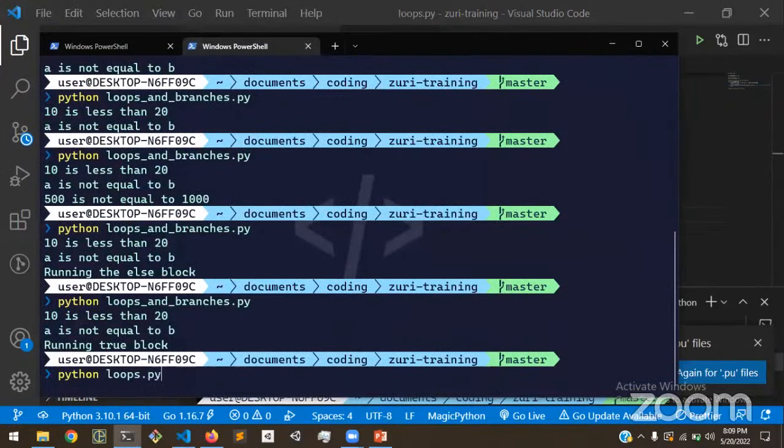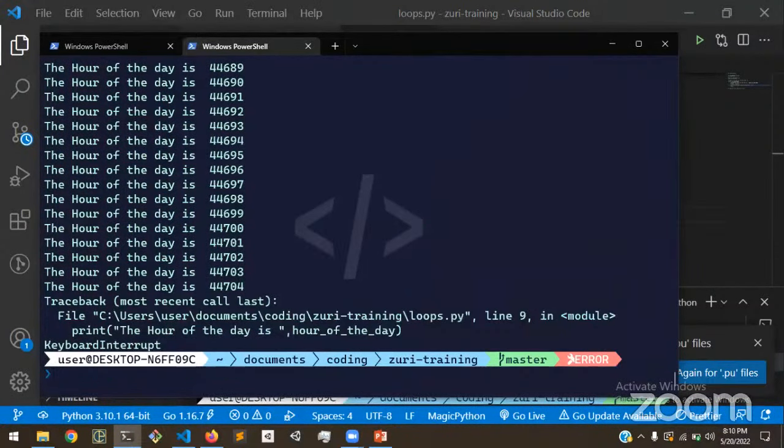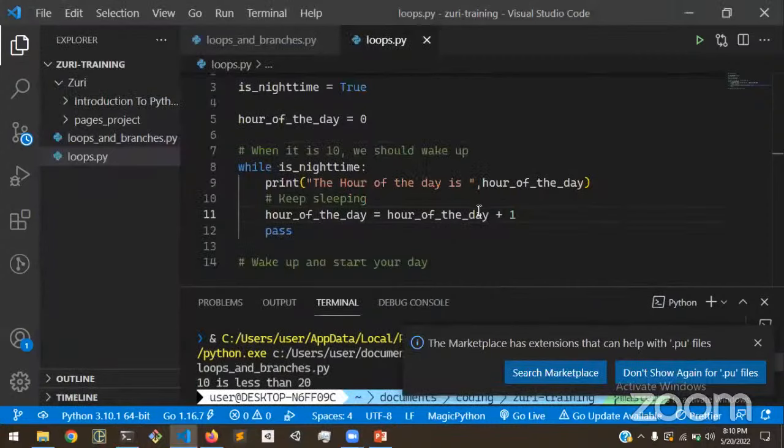Python loops.py. Again, obviously we're in an indefinite loop. This loop is going to keep going on and on and on, which should be a little bit scary, because it can obviously crash the system. So I'm going to stop that with Control C. So what happened? We did not define any condition for the loop to be broken, so the loop is just going to keep executing. I can remove that pass now because it's irrelevant. We have a bit of logic there. So what are we going to do to break out of our loop?